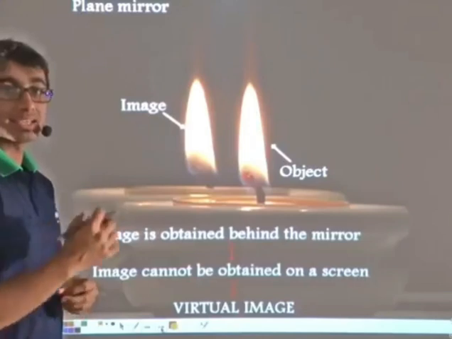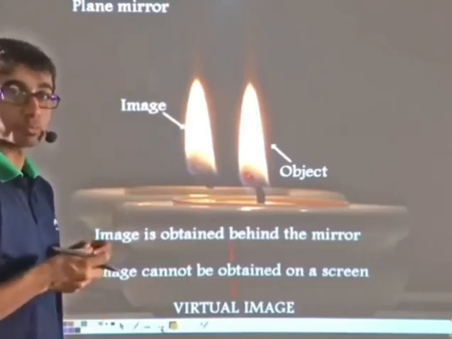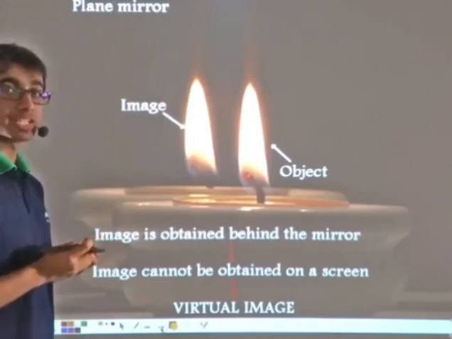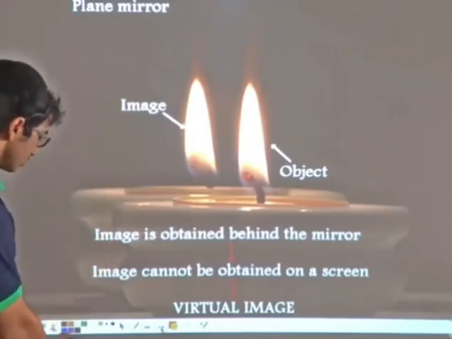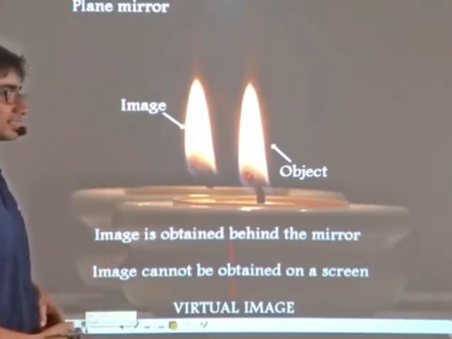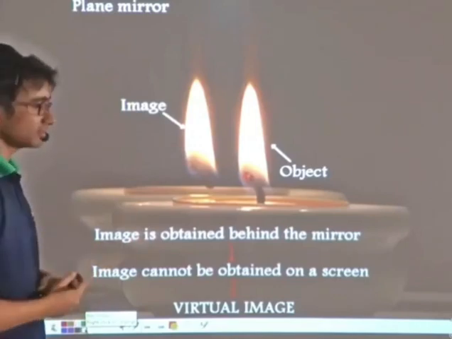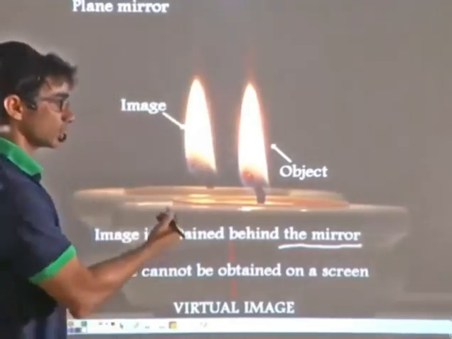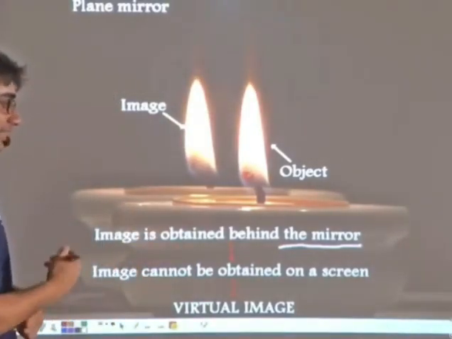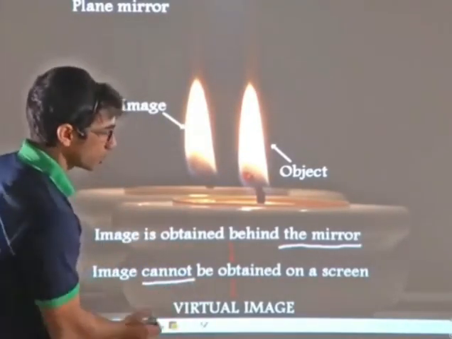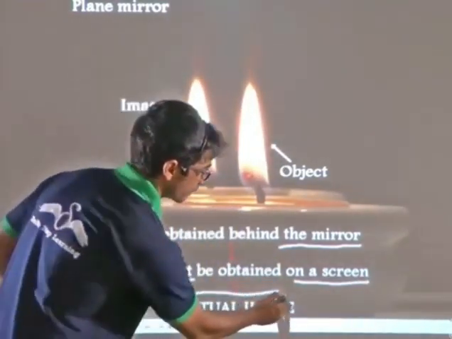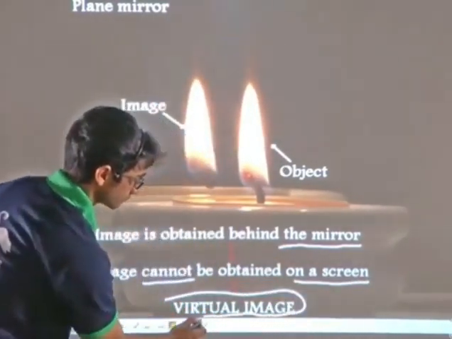That is, an image that cannot be obtained in space in the real world, or on a screen. So the image that is obtained behind the mirror, as is the case with convex mirrors and also plane mirrors, and that cannot be obtained on a screen, is known as a virtual image.